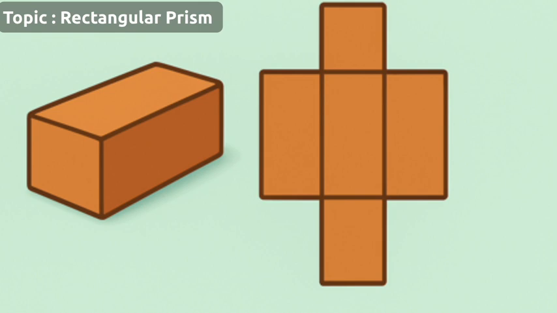Next topic: 1. Rectangular prism cuboid. You see a cuboid every day, a pencil box, a book, or a brick. When we open it up flat, we see 6 rectangles, just like opening all sides of a cardboard box. That's the net of a cuboid.